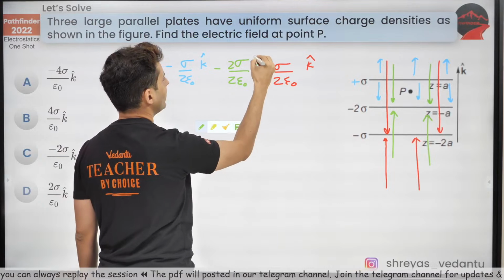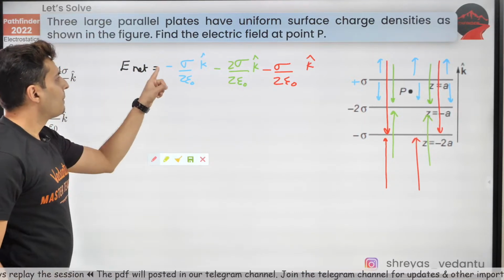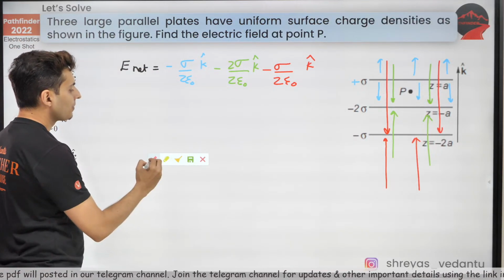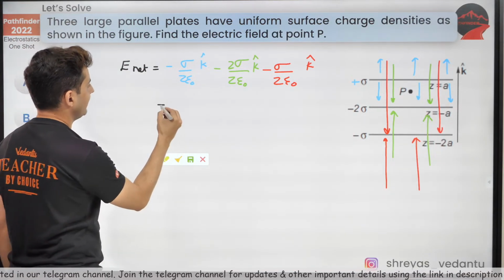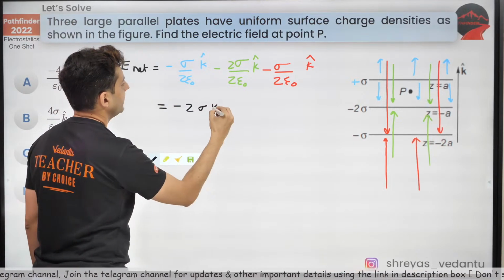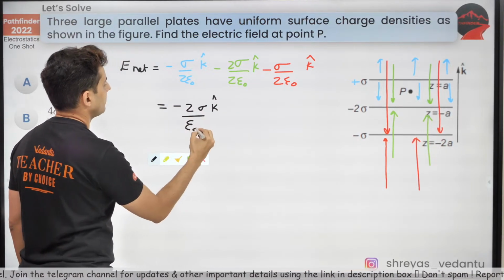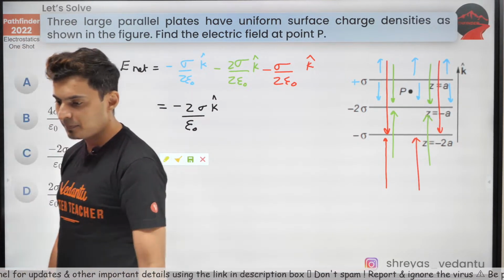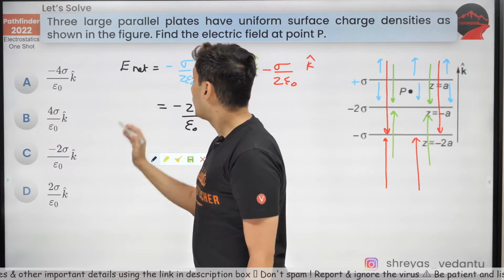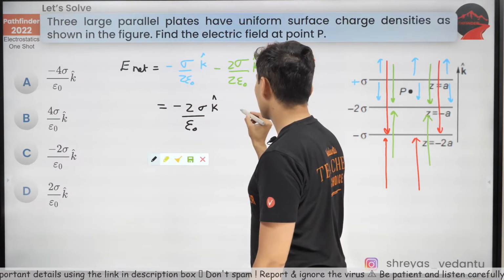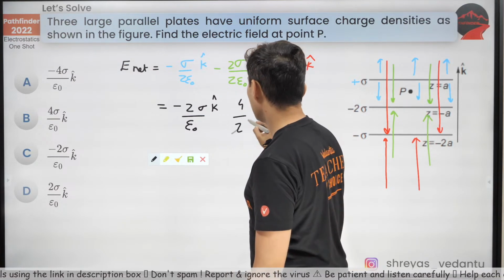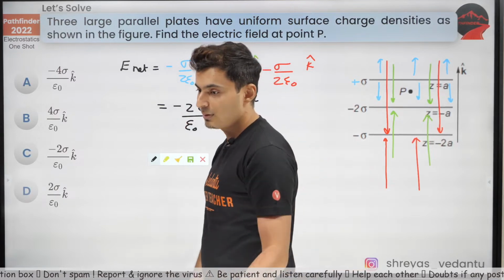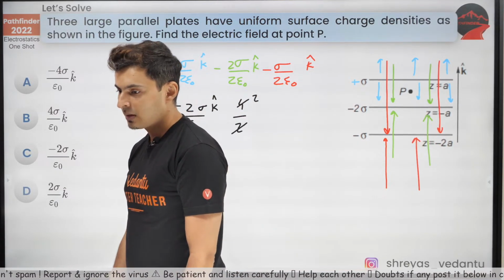It is k cap over here as well. So what will be the final answer? Minus 1, minus 2, minus 1, it's minus 4. Minus 4 by 2, that's minus 2. Hence the final answer will be minus 2 sigma k hat divided by epsilon naught, which is option C, I believe. Is that clear? No, it's not A. Be careful. 4 by 2, so be careful, guys. There will be 4 and 2, so 2 and 4 will cancel, and you'll just get 2. So that's why that 2 has come. Be careful. That's how you get it.